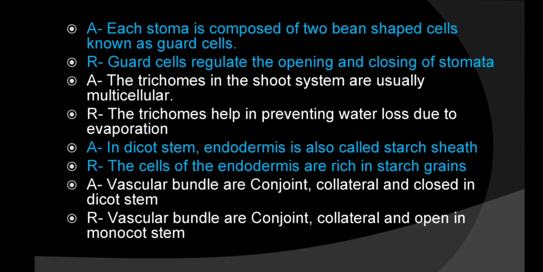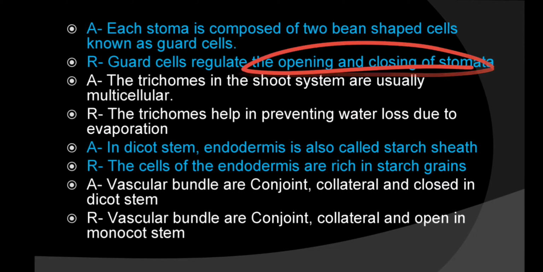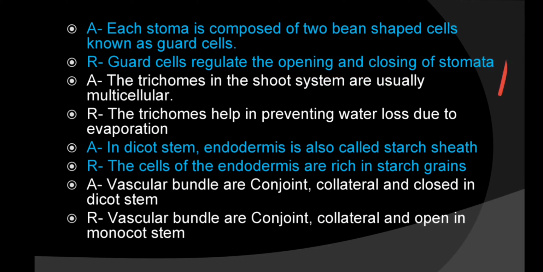Each stoma is composed of two bean-shaped cells known as guard cells, right? The stoma is there, two guard cells are there, and in between there is an opening called the stoma. So it is guarded by two guard cells. Now this is true. Guard cells regulate the opening and closing of stomata. Yes, this is also true, but the reason is not the correct explanation of the assertion.